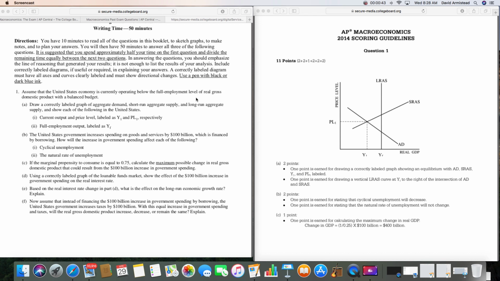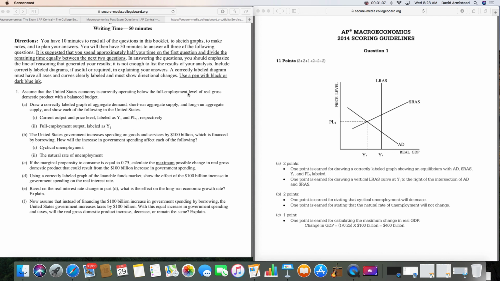Okay, number 1 says, assume the United States economy is currently operating below the full employment level of real GDP with a balanced budget. If they bring in the words balanced budget, that normally doesn't mean much of anything, so don't worry about that. Really what you're concerned with is, okay, it's operating below full employment. All right. Think of that.